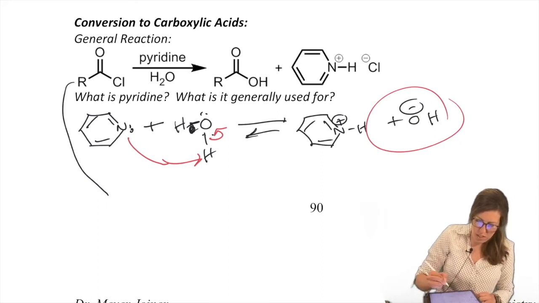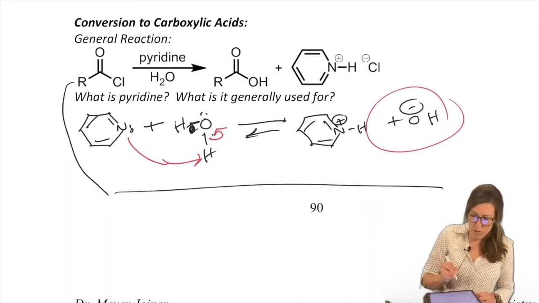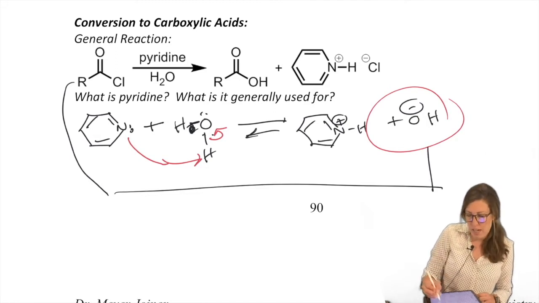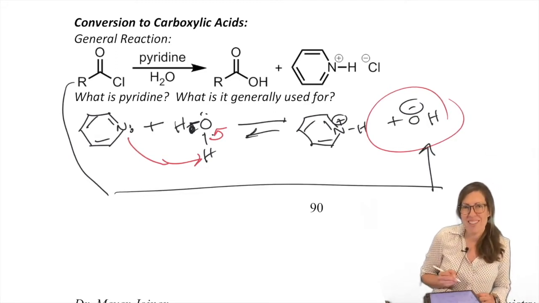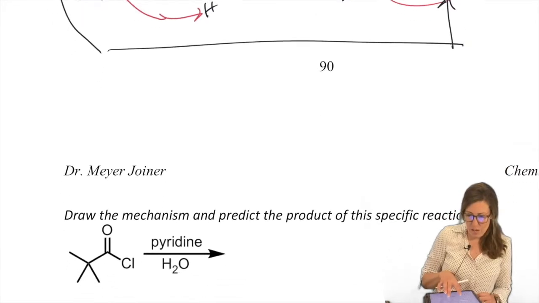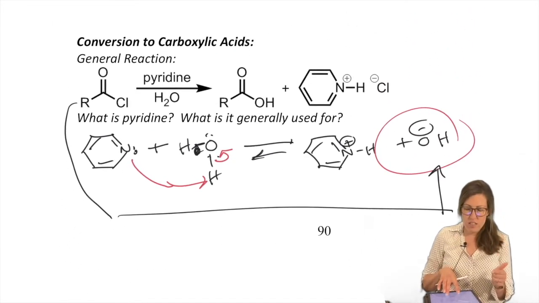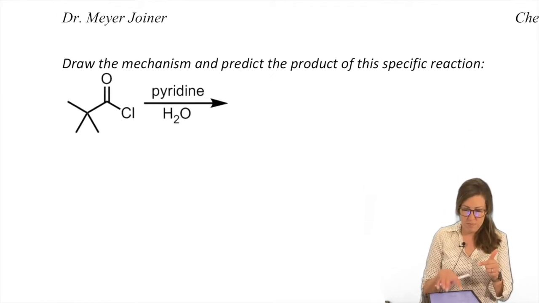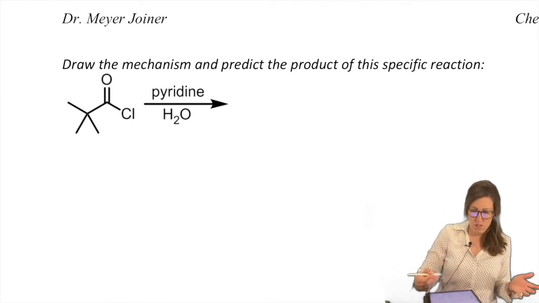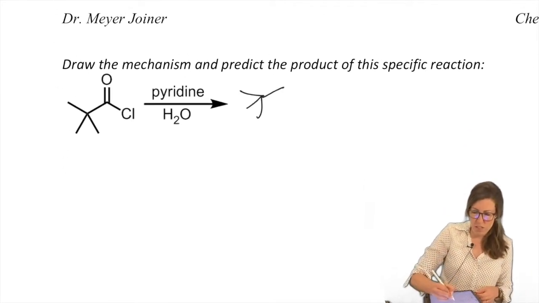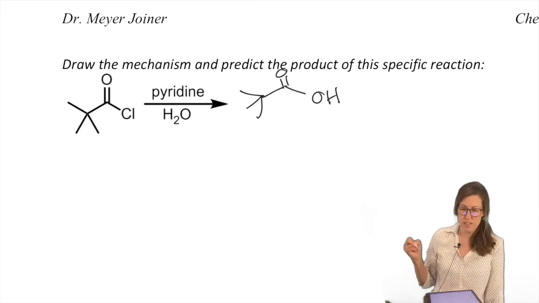All right, so we answered that question. We will do the full mechanism, but you're going to know why now. I just go straight to the OH minus. So that was the point of that little exercise. Let's do a real mechanism. So in other words, take our acid chloride to a carboxylic acid. We just looked at this, so by analogy, let's draw our carboxylic acid. The chlorine's gone, the OH is in its place.